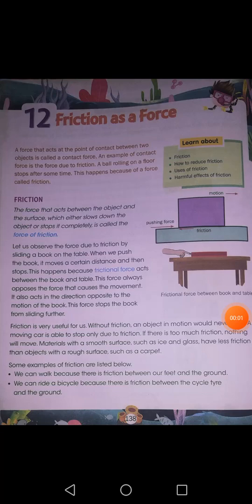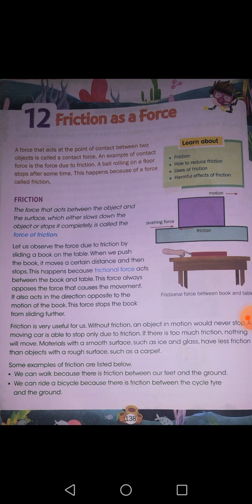Good morning, students. In today's lecture, we are going to start chapter number 12, that is friction as a force. So, in today's lecture, let us firstly focus on what is friction. Friction, first of all, you should know, is a force.